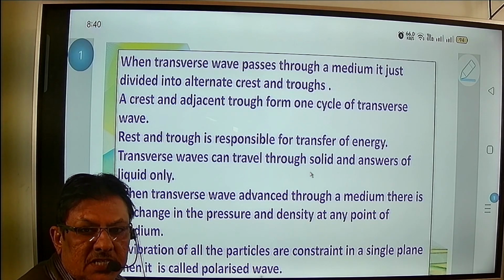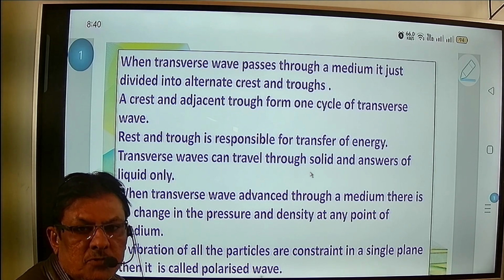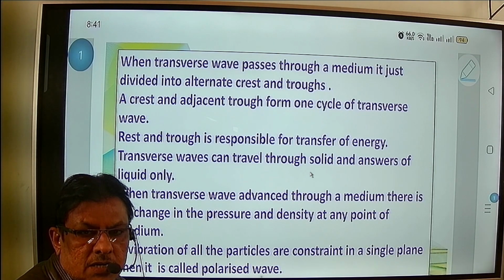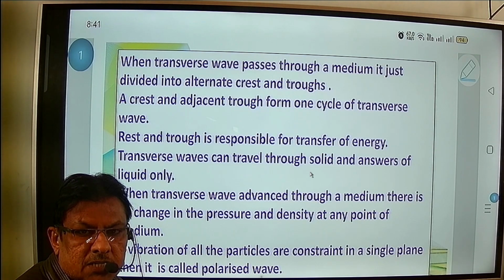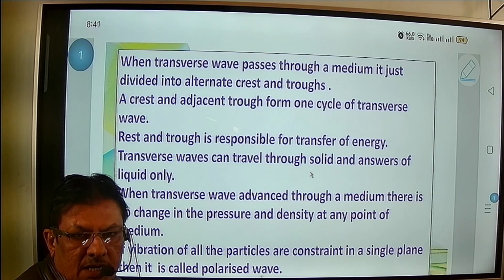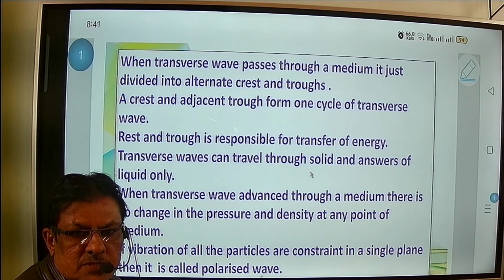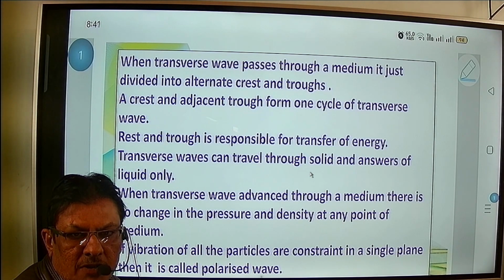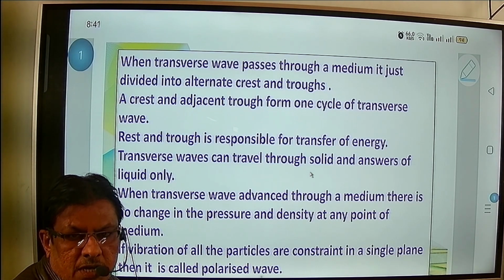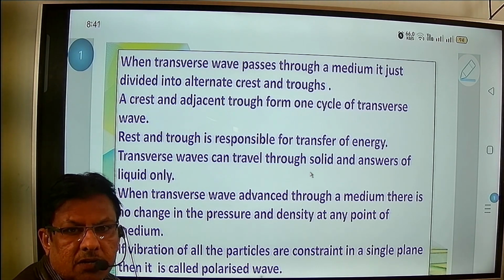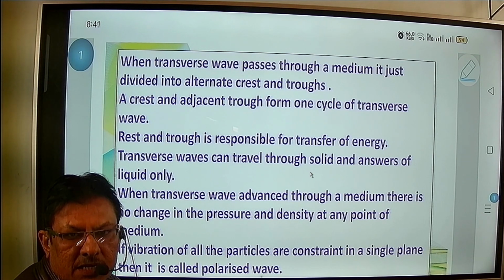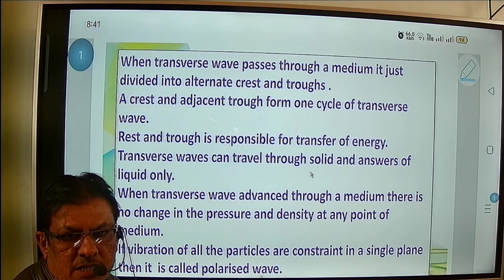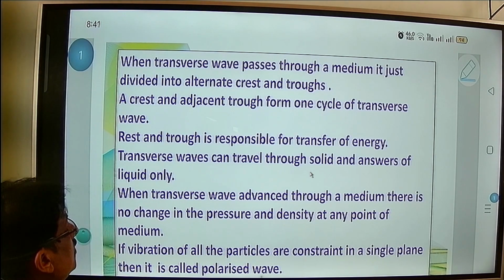If we see the graph, we come to know that from the origin, the wave starts and forms a crest. It again comes down to the origin, and then it goes to the minimum value, which we call a trough. This trough and crest form one cycle of the transverse wave.